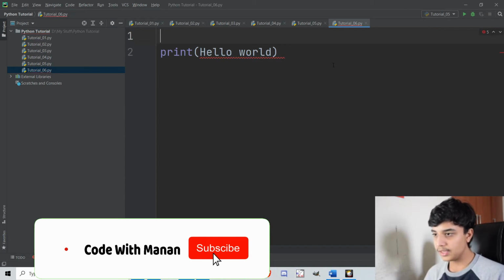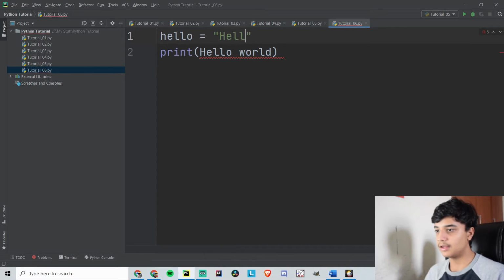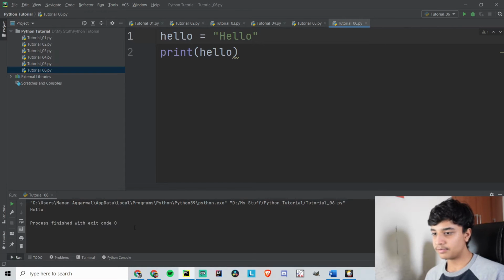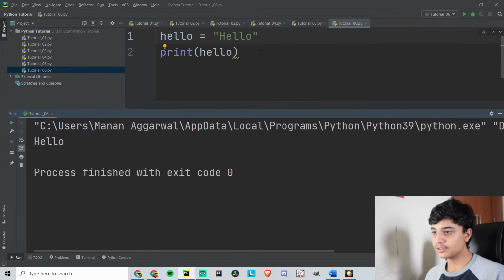So when we write hello world here and we say hello, then it won't give us an error. The H is capital. Now it won't give us an error and it will run successfully, because here this is the variable, and here the variable gets replaced by its value.